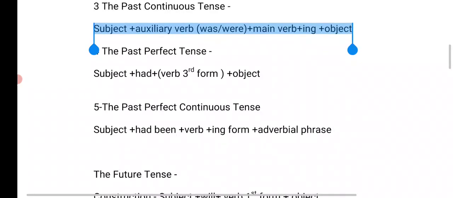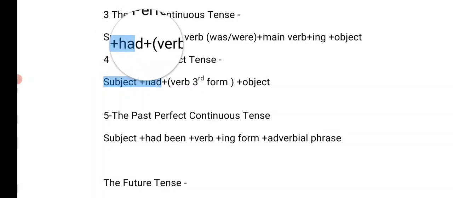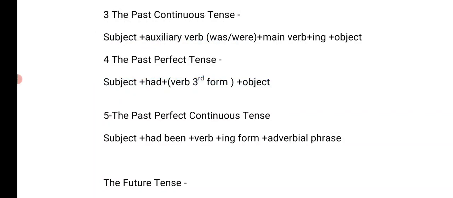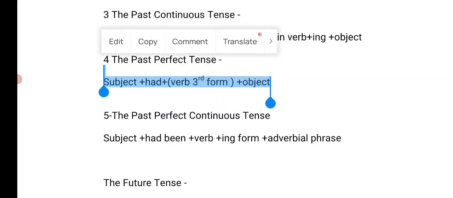Okay, now the past perfect tense. The construction is subject plus had plus always the third form of the verb plus object. So when do we use the past perfect tense? The simple definition is when we talk about two past actions, the action that completed first will always be put in this construction: subject plus had plus third form of the verb plus object. For example, when I reached his home, he had left.